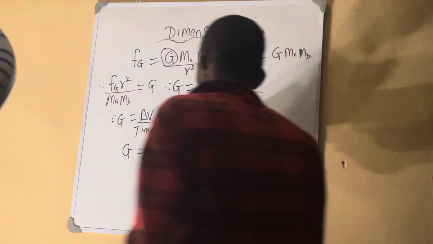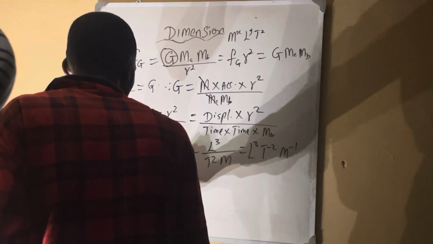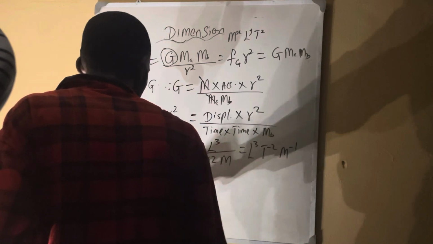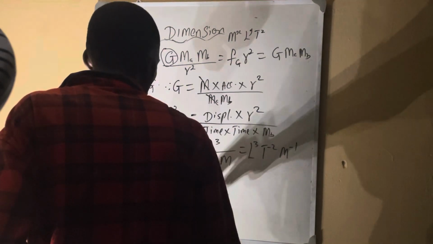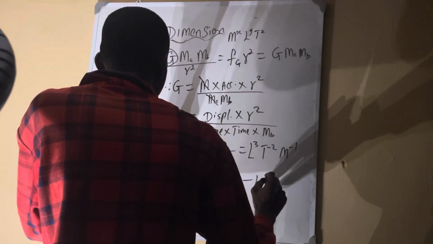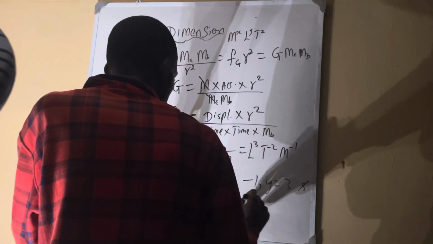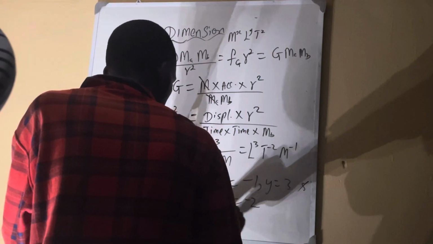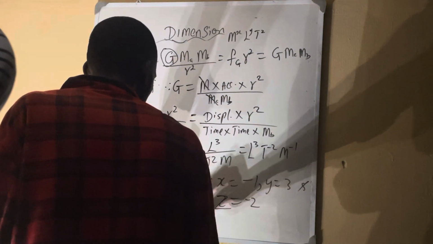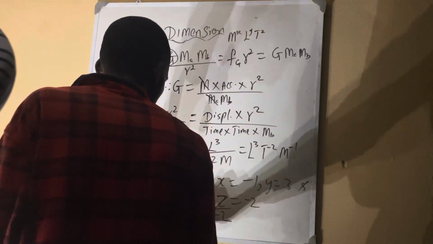So now G is equal to m raised to the power minus 1, L raised to the power 3, and t raised to the power minus 2. That is the dimension. Now we say that x is equal to minus 1, y is equal to 3 and z is equal to minus 2. So our answer is minus 1, 3, and minus 2.